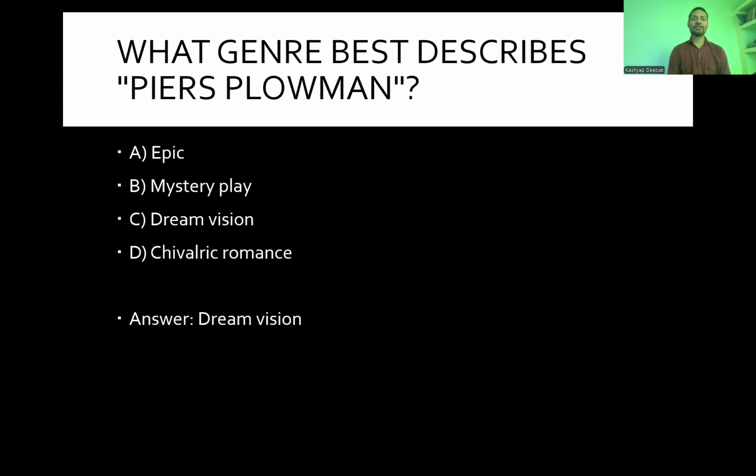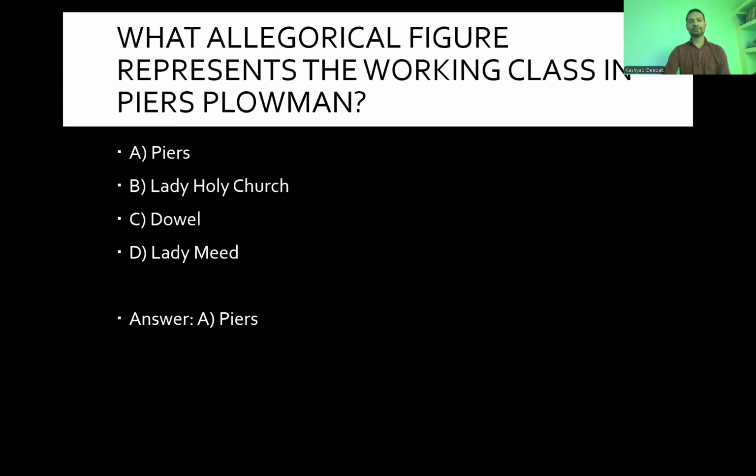Which genre best describes Piers the Plowman? Epic, mystery play, dream vision, or chivalric romance? Out of these, epic we have seen earlier, mystery play came a bit later, and dream vision and chivalric romance are the two options. It is not romance, so it is a dream vision, dream poetry.